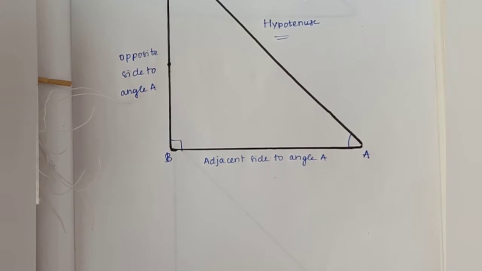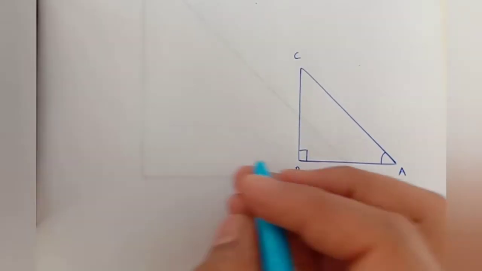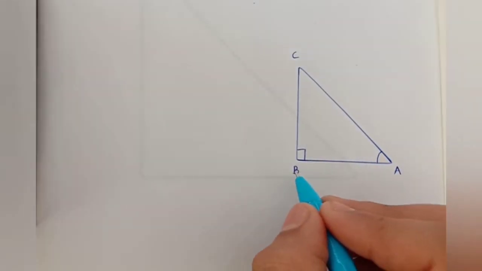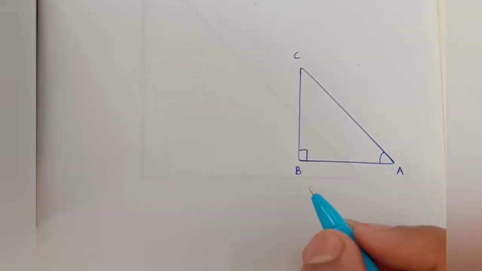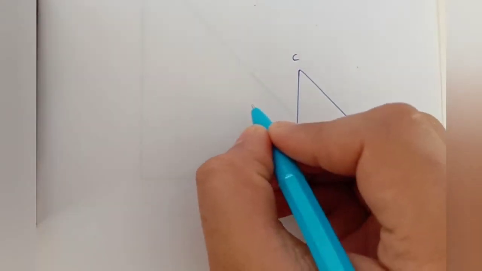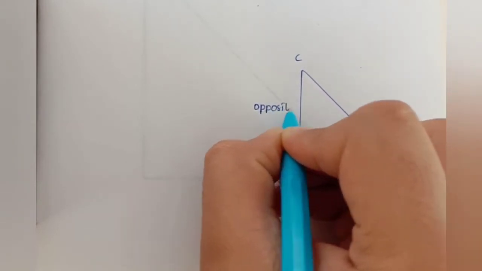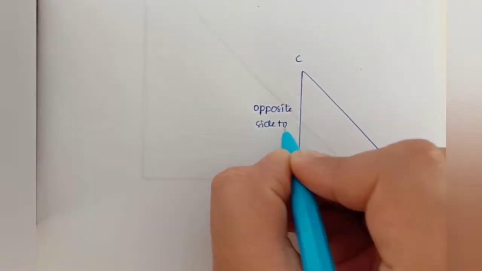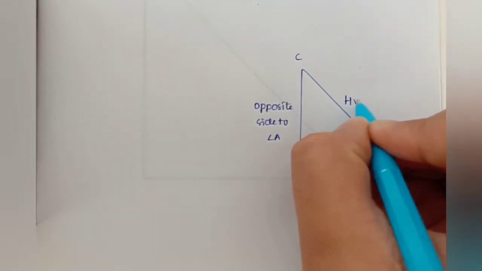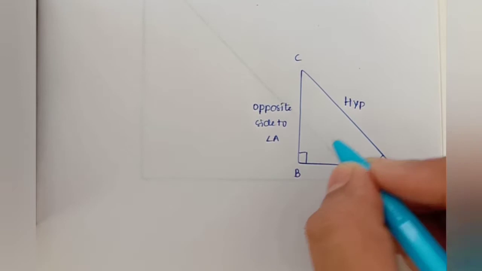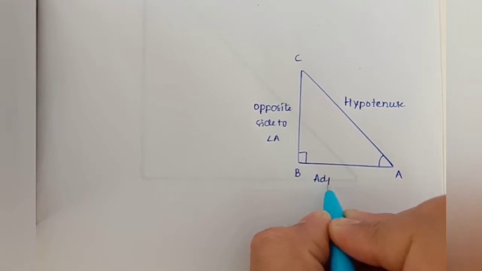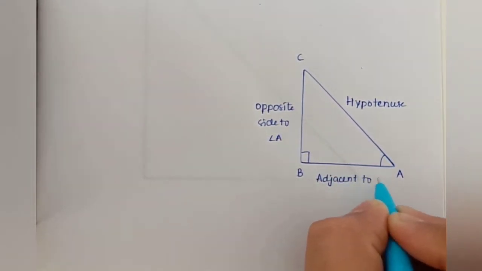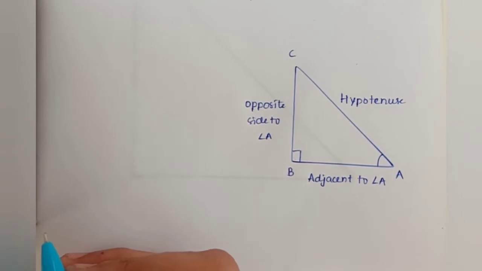Then let's go on to defining the trigonometric ratios. Let us consider another triangle ABC, right angled at B, and let us take angle CAB. As before, we call this side the opposite side to angle A, this the hypotenuse since it is opposite to the right angle, and this side is adjacent to angle A. First of all, how many trigonometric ratios are there?